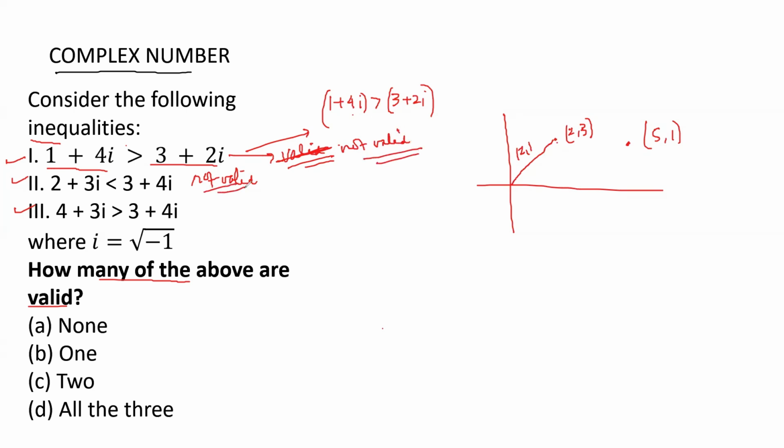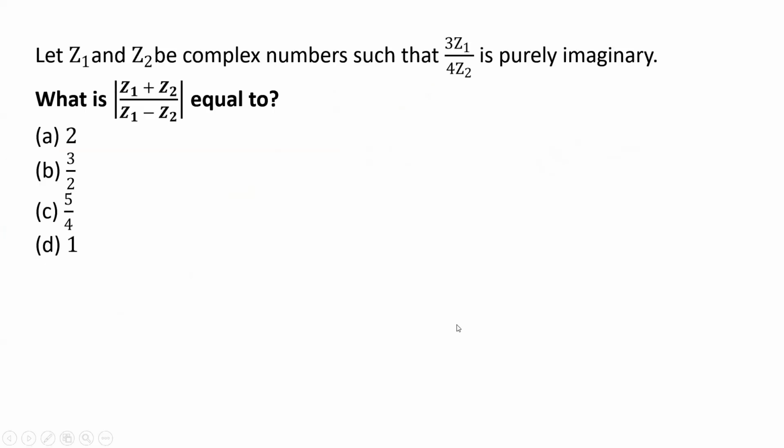Yes, if you are comparing the modulus, then that's okay, you can compare the modulus, but here they are talking only about the complex numbers. So all of these are invalid. What will be the correct answer? The question is how many are valid? The answer is none.